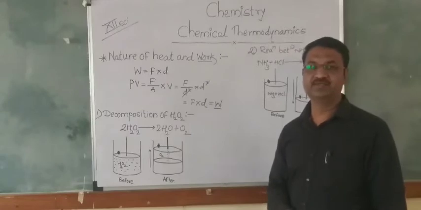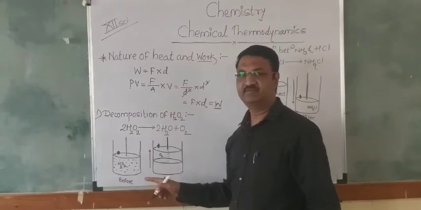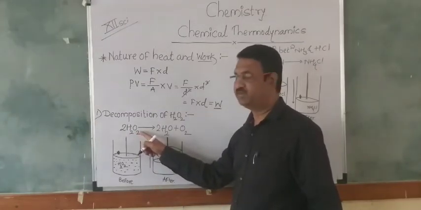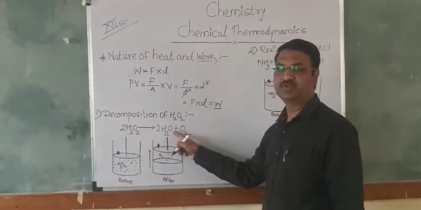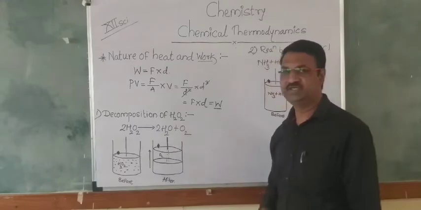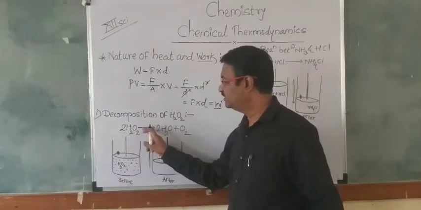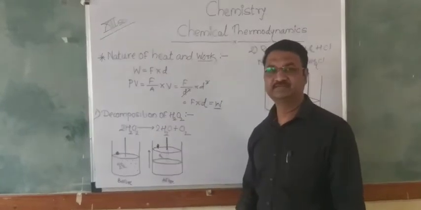In this reaction, two molecules of H2O2, hydrogen peroxide, are decomposed into two molecules of water as well as oxygen, and the twice H2O2, hydrogen peroxide, will be a gas.